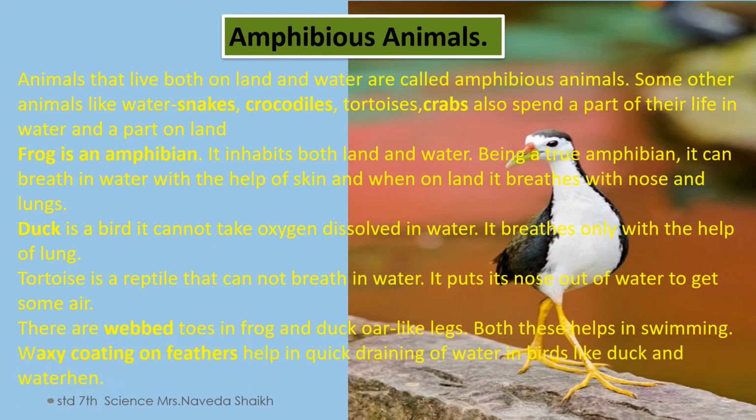A few examples of amphibious animals include this water hen also. They have a waxy coating on their feathers which helps in quick draining of water from their body, and they do not get wet. Like if you go into the water, your body gets fully wet. Okay, but these birds we talk about, if they go inside the water also, they do not get wet. The feather has this waxy coating and the water rolls off from their feather.